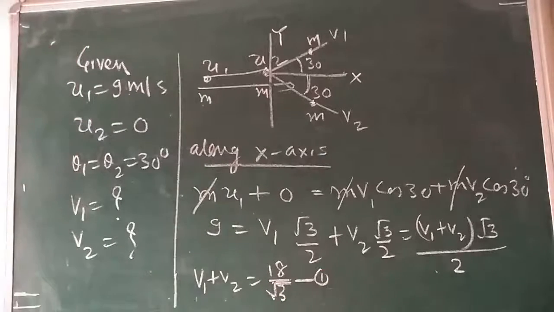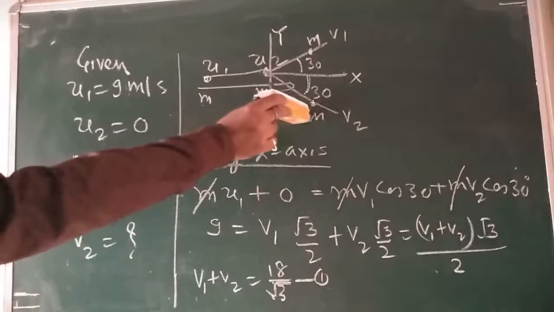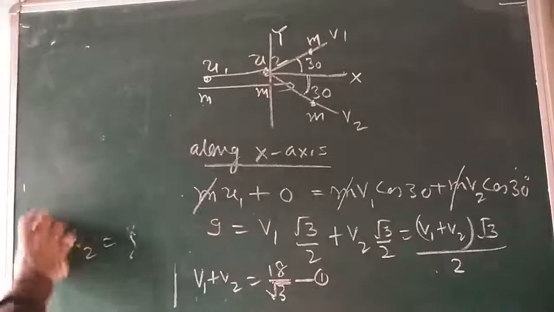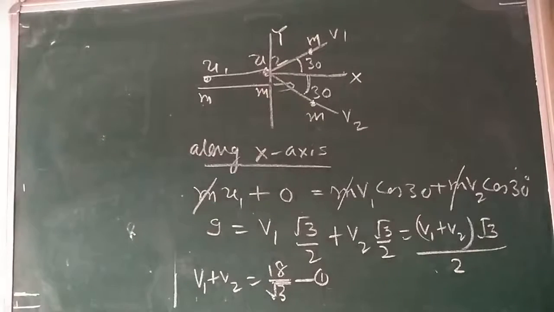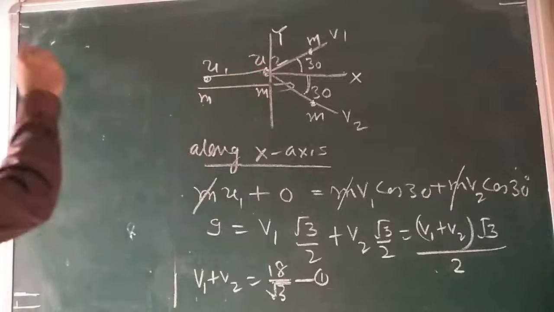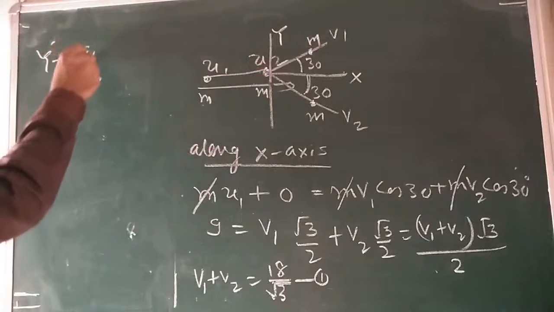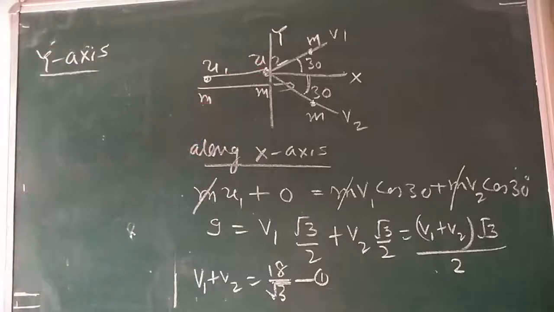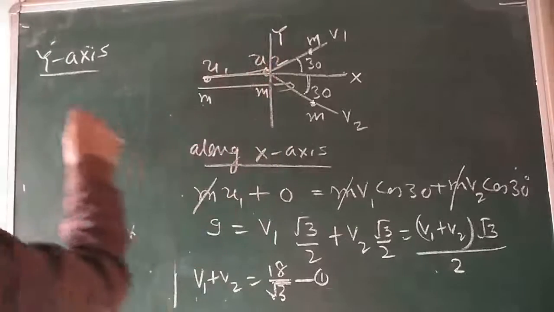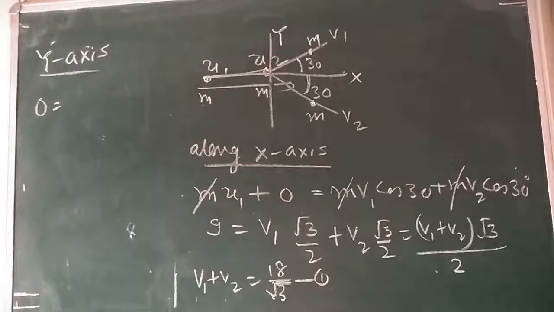That was along the x-axis, then along the y-axis. Now momentum along a direction perpendicular to the direction of motion, that is the y-axis. So conservation of momentum along the y-axis: before collision there is no movement along the y-axis, so momentum is 0.